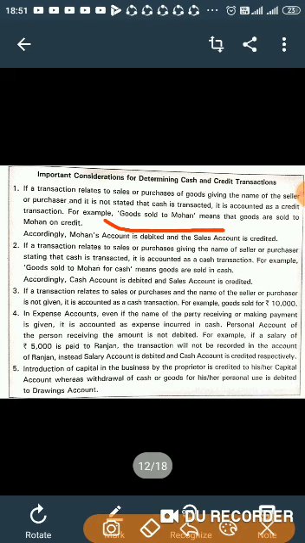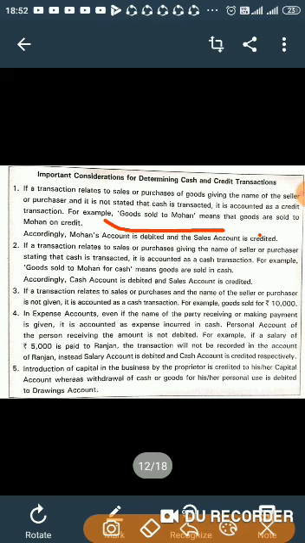In the same way, I can say goods purchased from Mohan. Two accounts are involved: goods purchased, that is the purchase account, and Mohan, who is the supplier of goods. Cash is not mentioned in the transaction, so we will assume that cash was not paid.